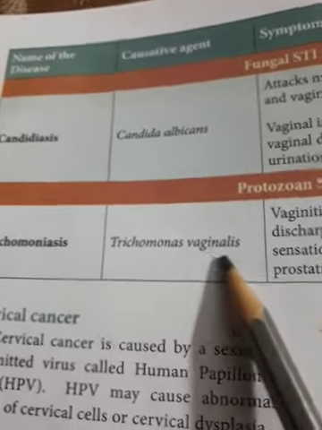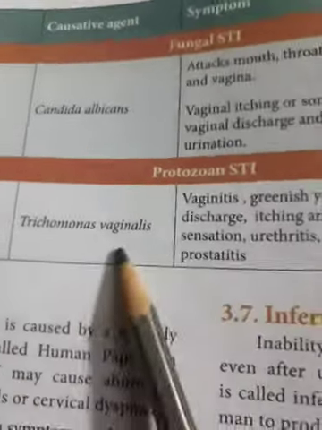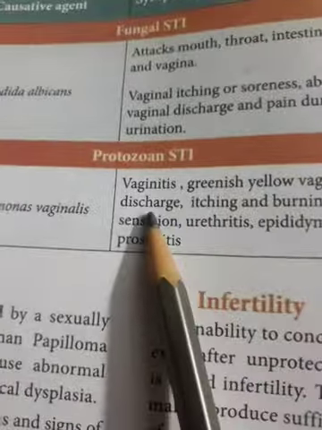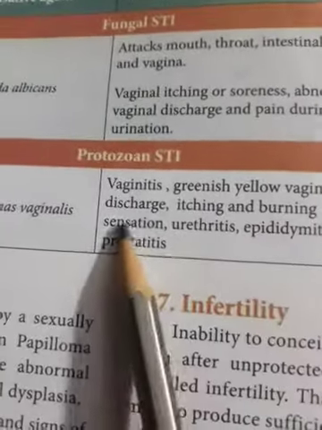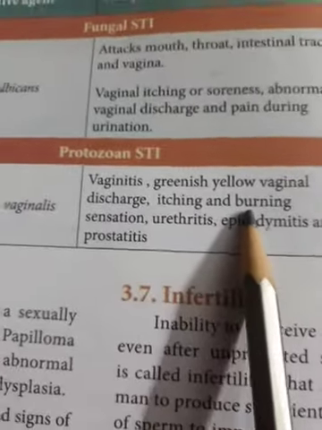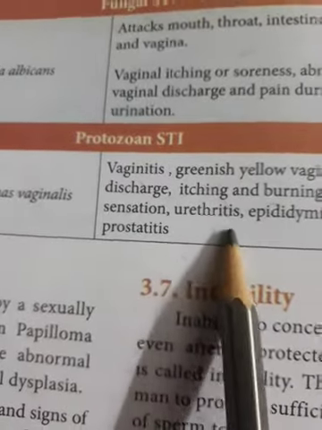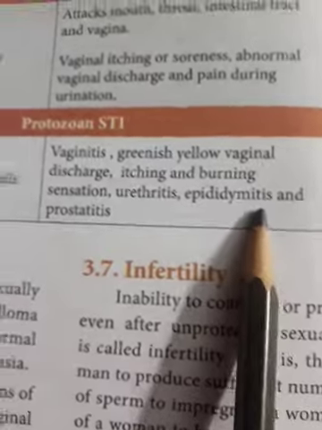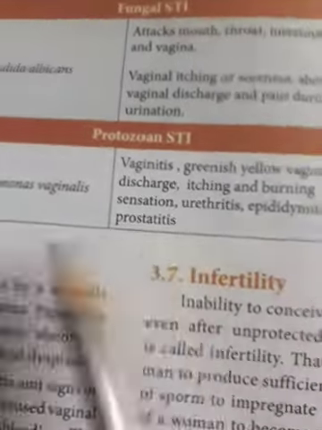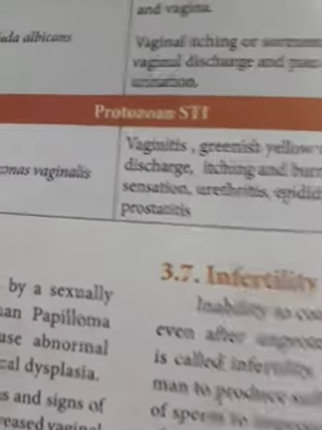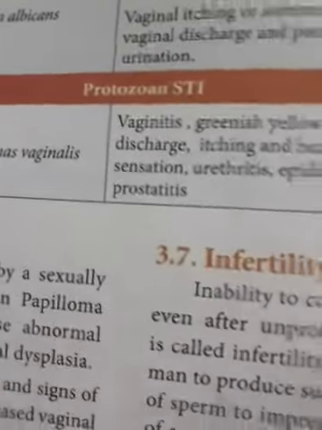Trichomoniasis, caused by Trichomonas vaginalis. The word tells which part of the body will be affected. Symptoms are vaginitis, greenish yellow vaginal discharge, itching, and burning sensation, then urethritis, epididymitis, and prostatitis. The word meaning is inflammation, inflammation in different parts of the reproductive organs.